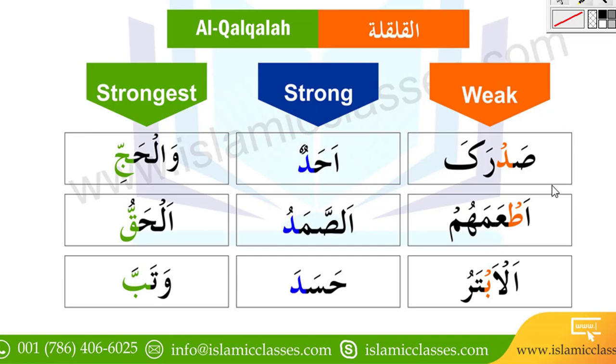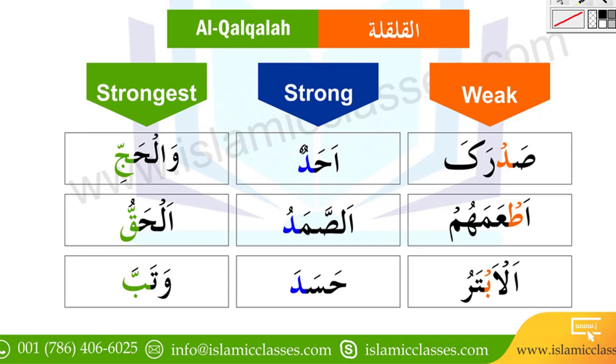So these are the three places where you make the different levels of Qalqalah. The first is weak, the second is strong, and the third is strongest. You just keep practicing these words, and inshallah after the practicing you will understand about the Qalqalah, how to read that Qalqalah if we stop or if a sukoon sign comes on that one.